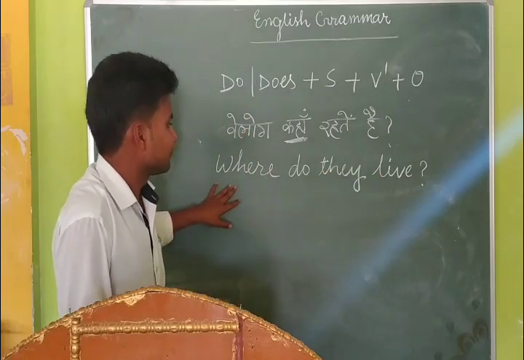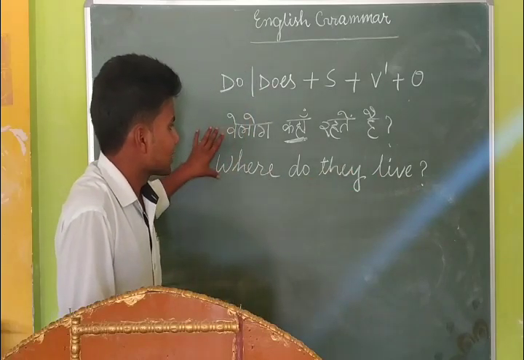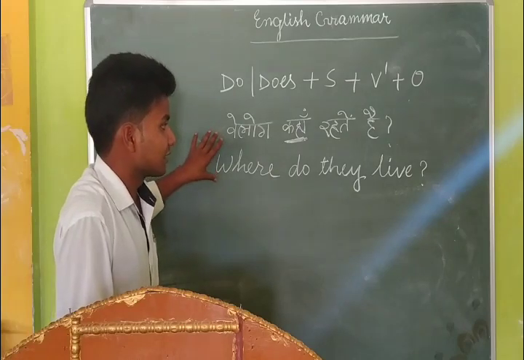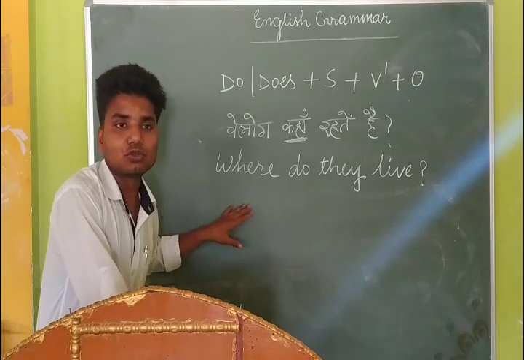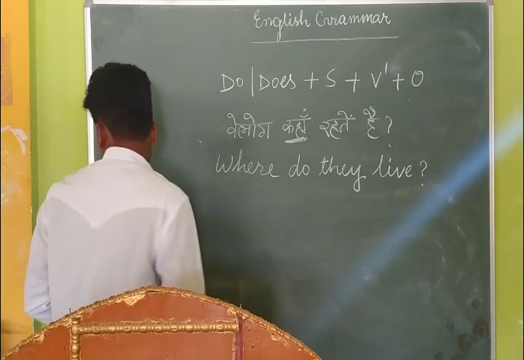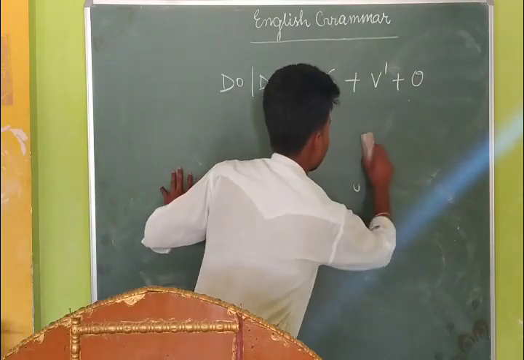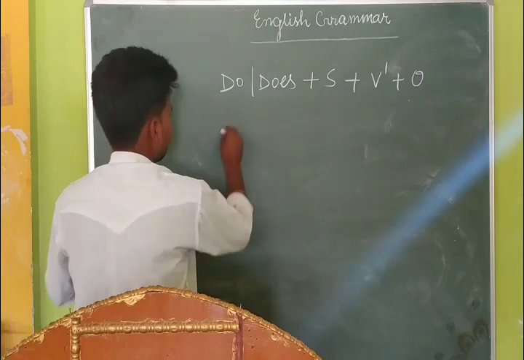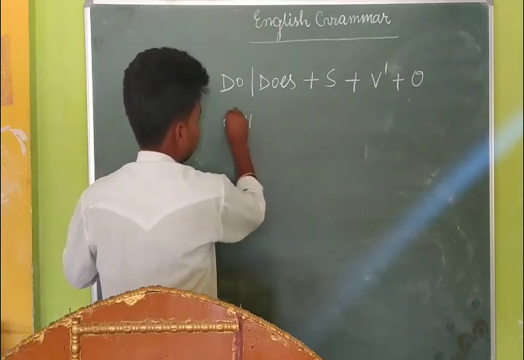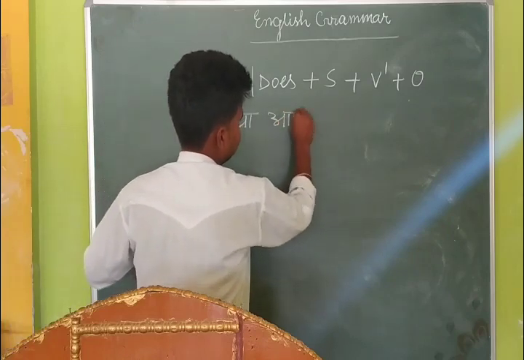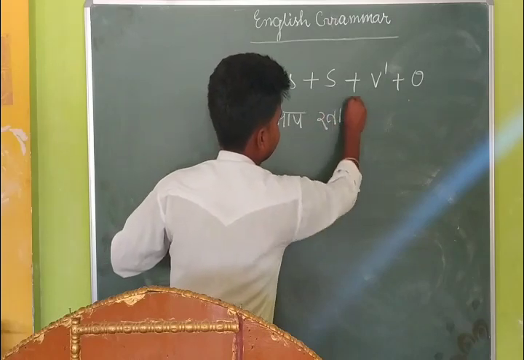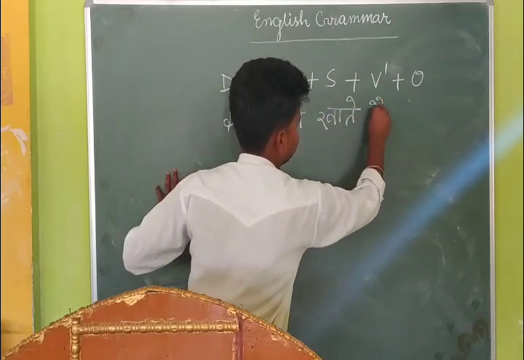And secondly, if the sentence is reasonable, then you need to put the reason word first. आप क्या खाते हैं? At first, क्या आप खाते हैं?